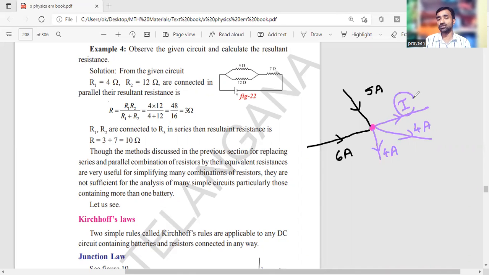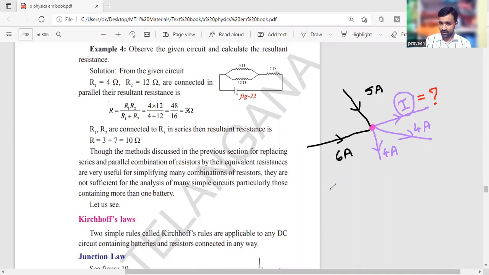Then what about the current through the first wire leaving the junction? Can you calculate this? What is the I value here?